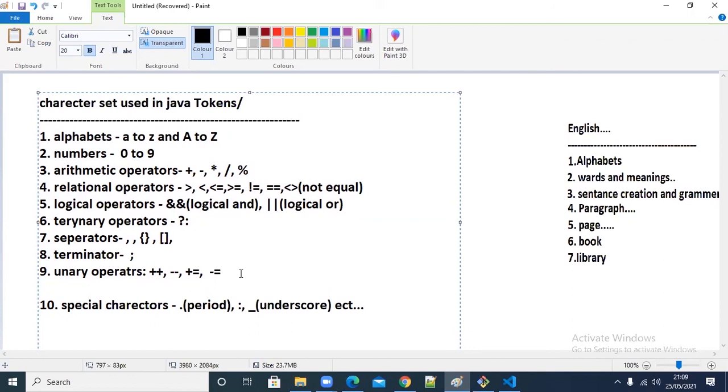Binary means only 2 operands. In that operation, only 2 operands will be there. More cannot be there. If it is more than 2, then it will be ternary, not binary. The name itself is telling. Bi means 2. Uni means 1. Ternary means many, generally 3, but it can be many. The name itself is telling, so why are you asking again? Binary means 2. That's it.